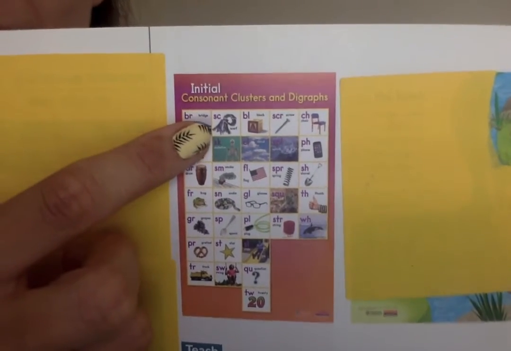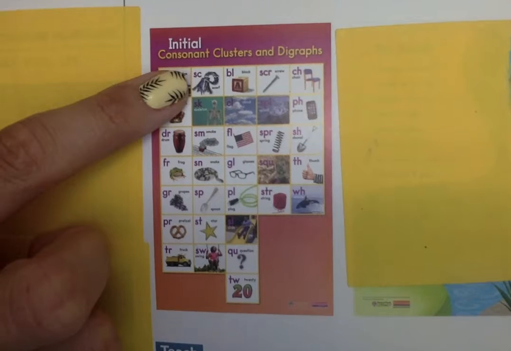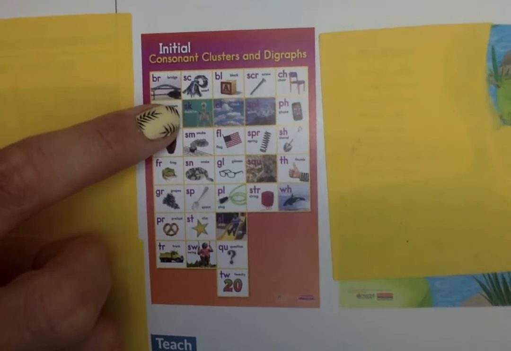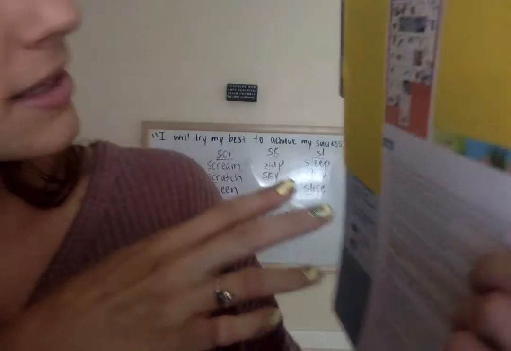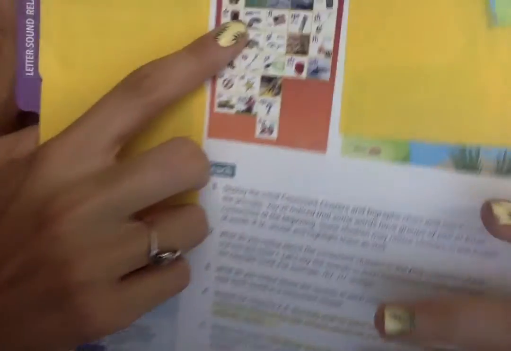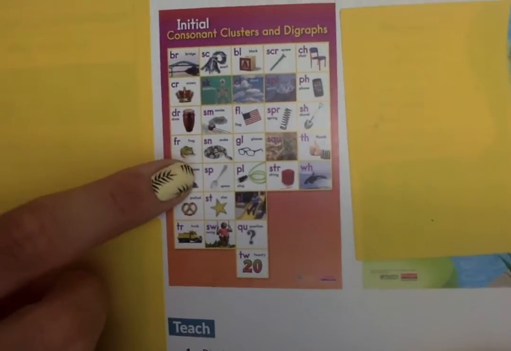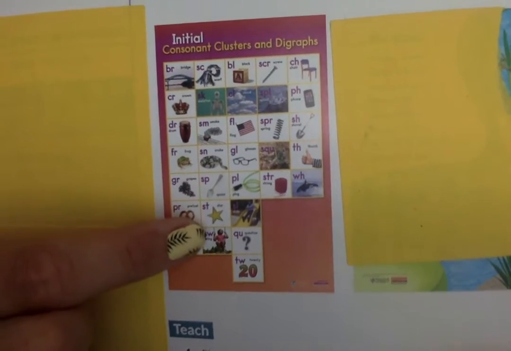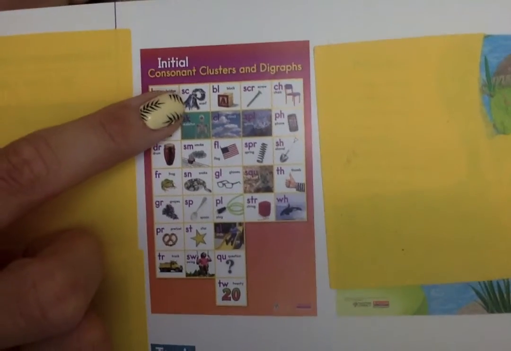Let's take a look at the second column. What words do you see? We have scarf, skeleton, smoke, snake, spoon, star, and we have the word swing. What do you notice about all of the words in this column? Yes, they all start with the letter S with the S sound.